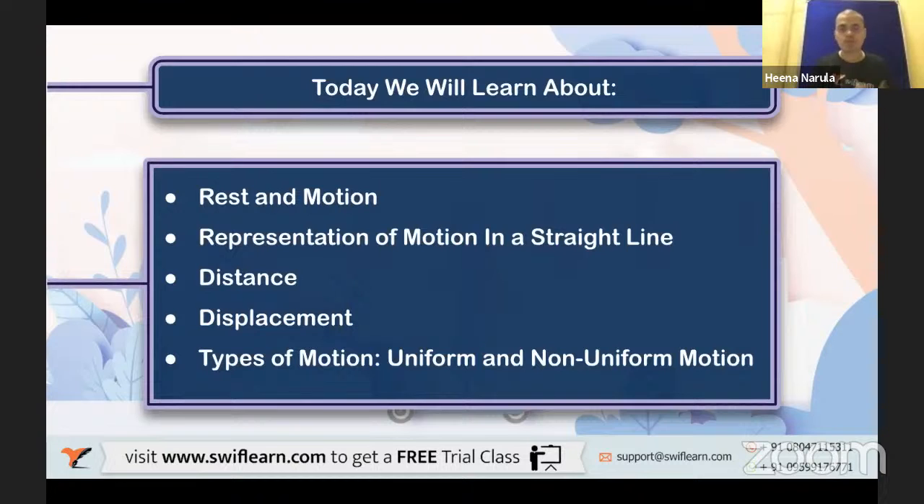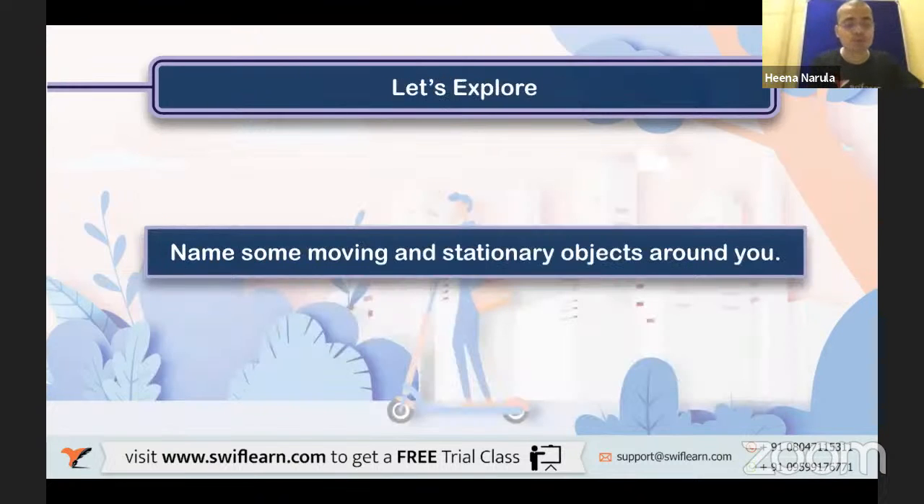Okay. So first, rest and motion. Let us do that. Now, I will ask you this question. Name some moving and stationary objects around you. Now the place wherever you might be sitting, in your room or in your home, right? So can you tell me some moving and stationary objects around you? There might be some moving objects, there might be some stationary objects. Can you name them, please?